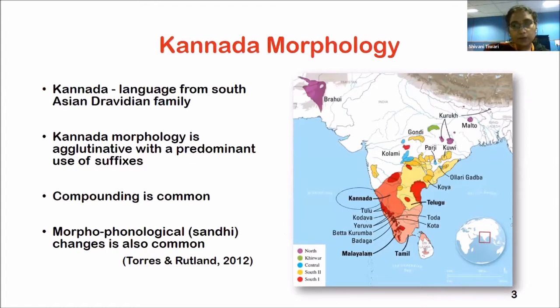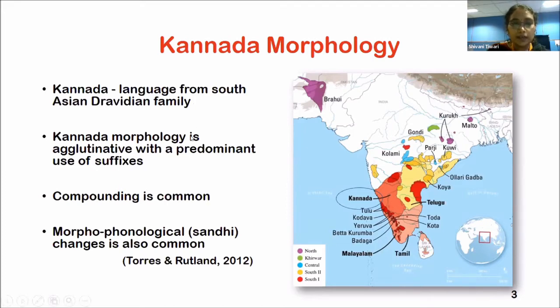Kannada is a language spoken in a South Asian province and it comes from the Dravidian language family. Kannada morphology is agglutinative in nature, meaning that it has a root with a set of suffixes attached, and each suffix has an independent grammatical function.